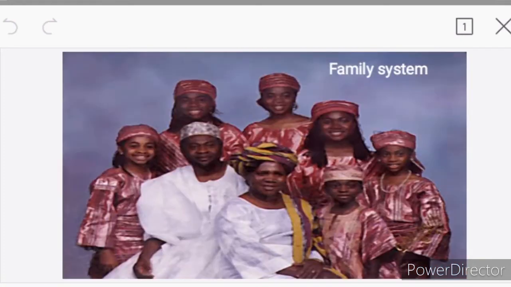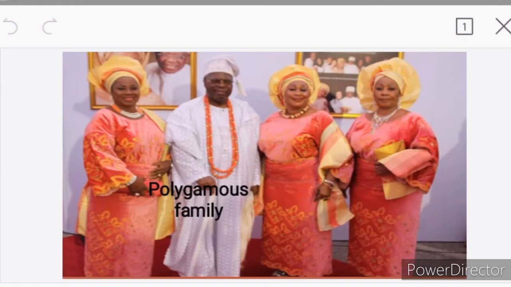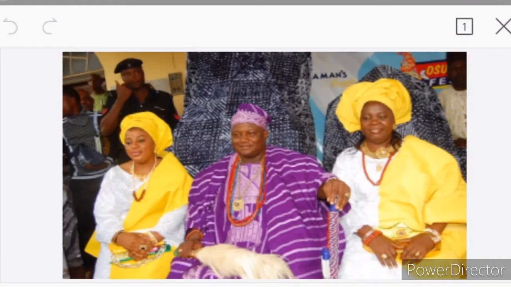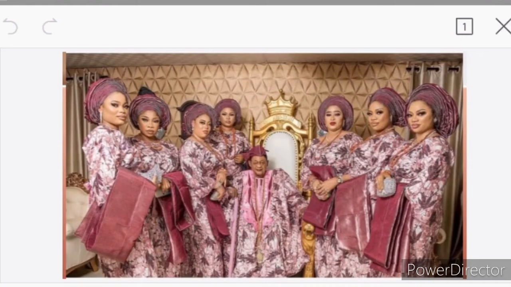The first I have here is the family system. The family system refers to the type of families that people in a particular area are allowed to have. Here in Nigeria, most cultures allow men to have more than one wife, and that is what we call the polygamous family. A family where a man has more than one wife is known as the polygamous family. You can see the man here flanked by two women, and you can see this man flanked by about seven women. So that's a polygamous family.